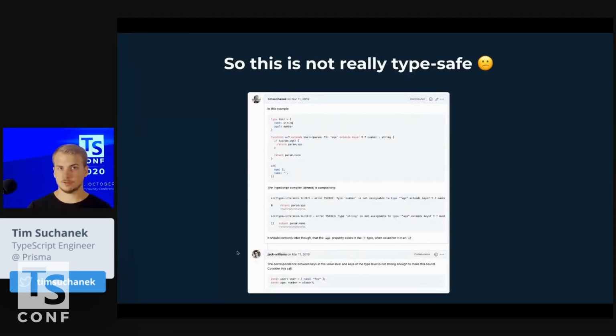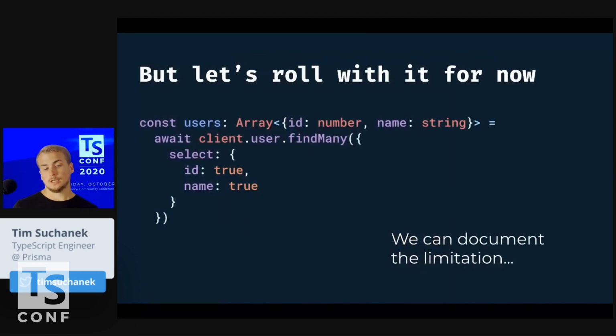And actually in the TypeScript repo, I created an issue, and someone also explained what the problem is here. The types in the compile time and in runtime, they don't match. So that's the problem here. And we decided at Prisma we will go for it for now. We will roll with it, and rather said, okay, this is something we need to document, that people should not use the API like that. My TypeScript heart was hurting a bit, and I knew it was not the really proper solution, but we said, okay, let's roll with it for now. We can look into that maybe later.